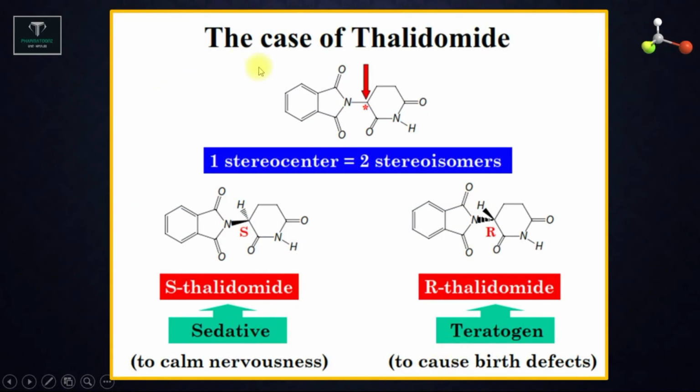If you look at the structure of thalidomide, one chiral center is present. As per the 2^n rule, two isomers are possible for thalidomide. One is the S isomer, another is the R isomer. The S isomer of thalidomide produces the sedative effect and calms nervousness, while the R isomer produces the teratogenic effect and ultimately causes the birth defect.